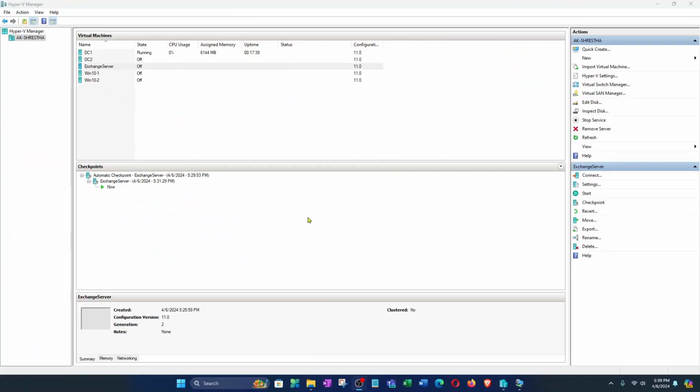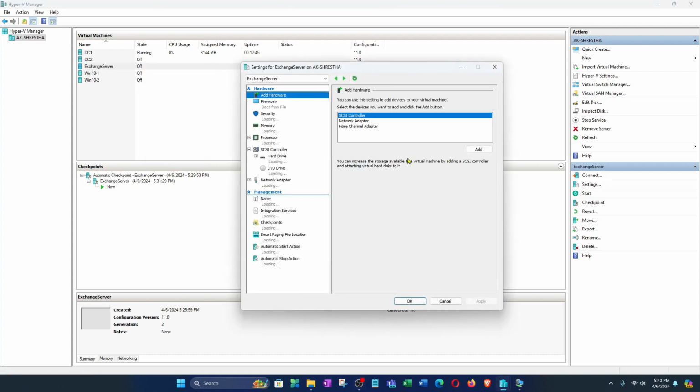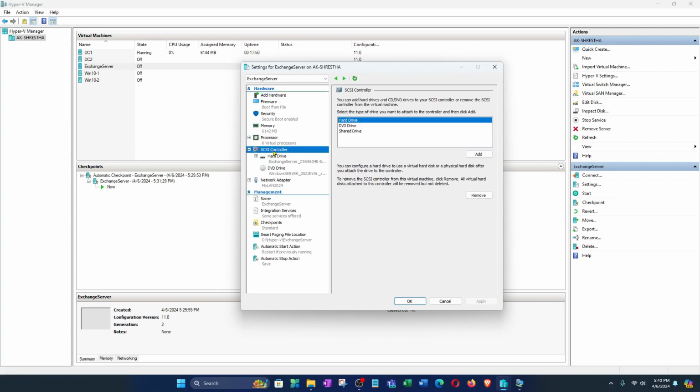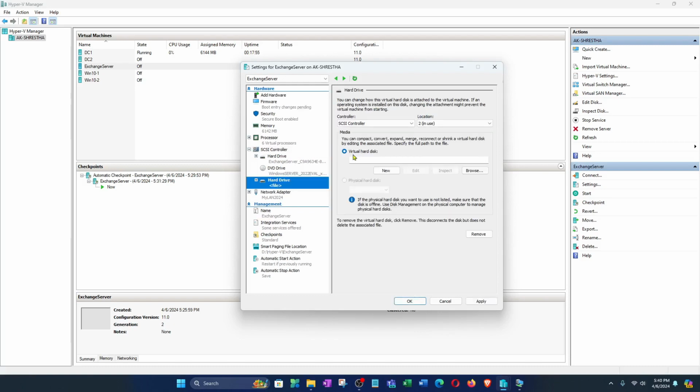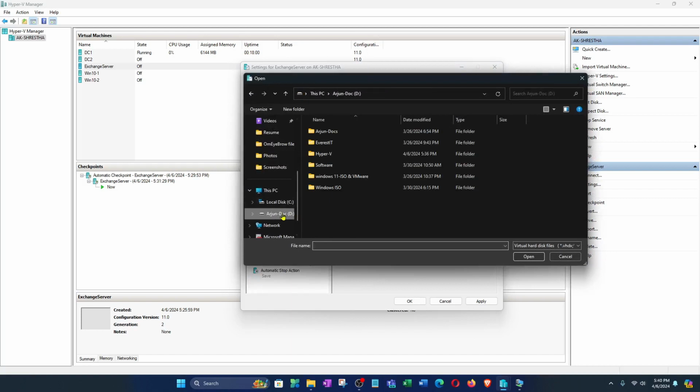Now go to the Exchange server, right click, Settings, and then click this SCSI controller to add the hard drive. So hard drive and Add, and here virtual hard disk, just browse this one, and we have that hard drive inside this one.